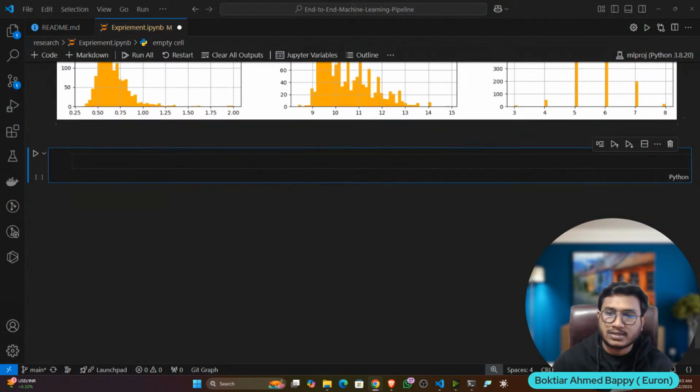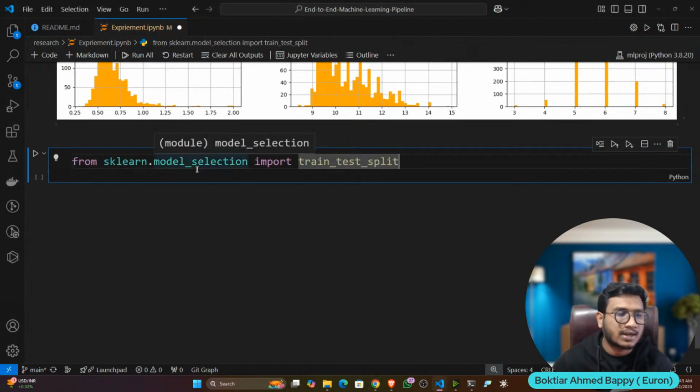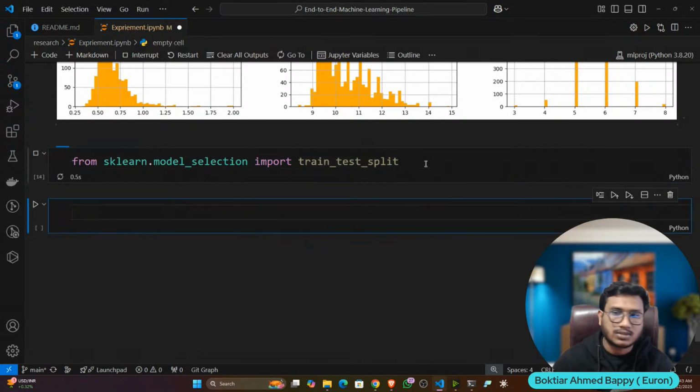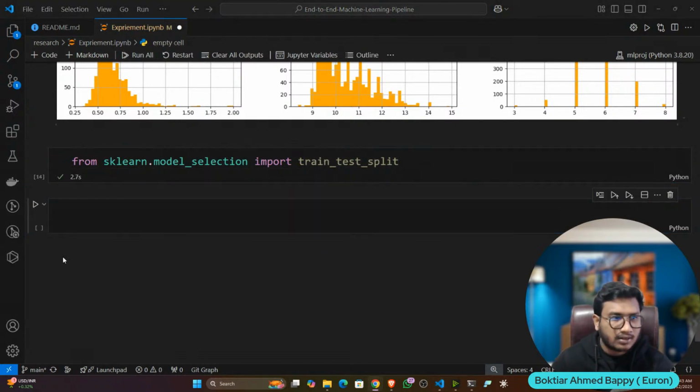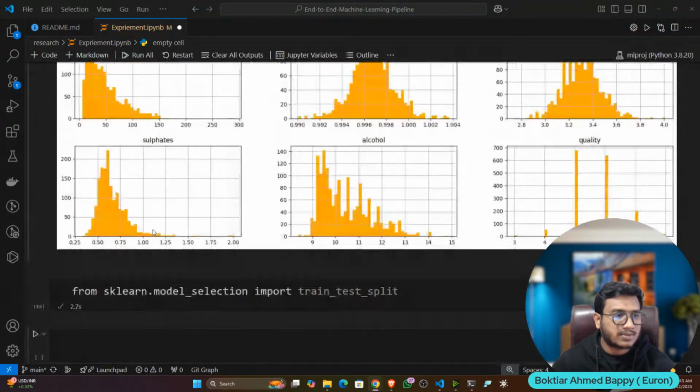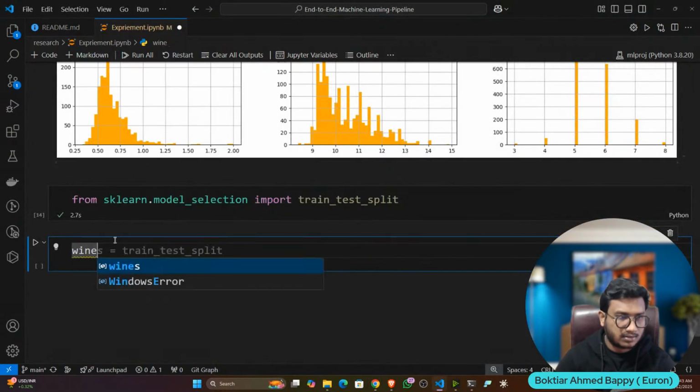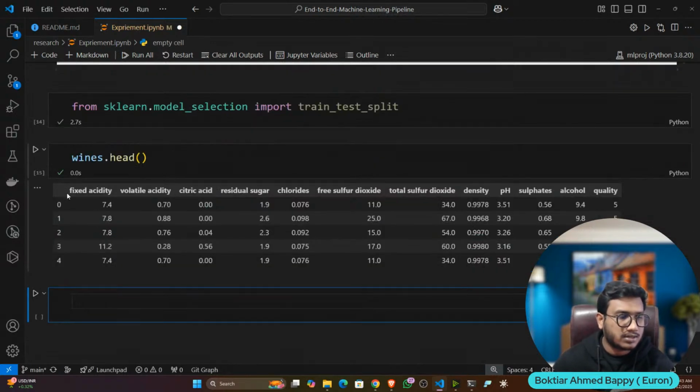Now let's do the train test split. To perform the train test split, you know we can use scikit-learn. Inside that we have the train_test_split function. So let's import it. First of all, let's extract my x and y data. Here these are my independent columns, and this is my dependent column.